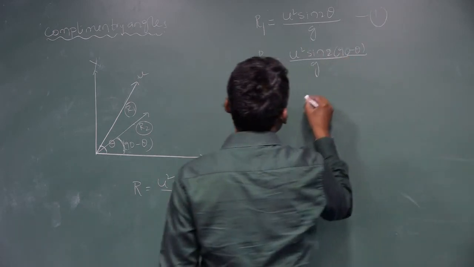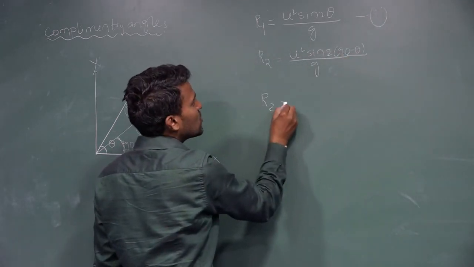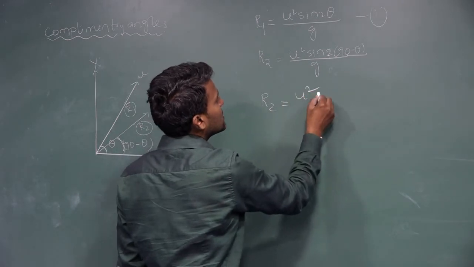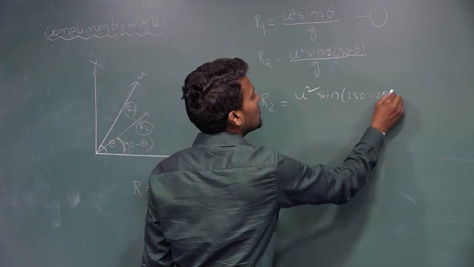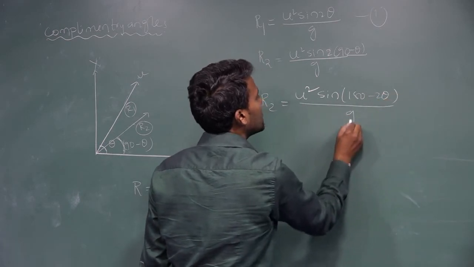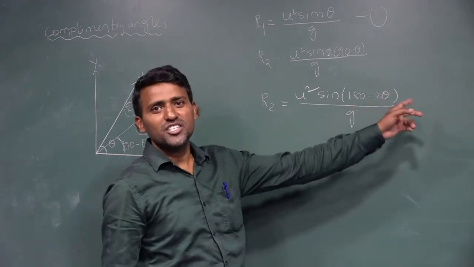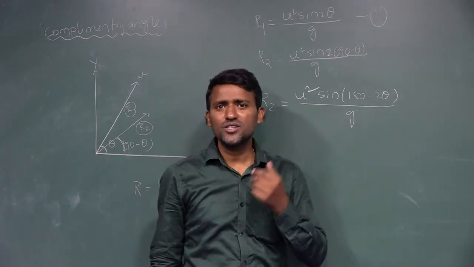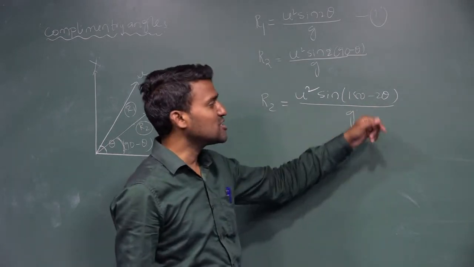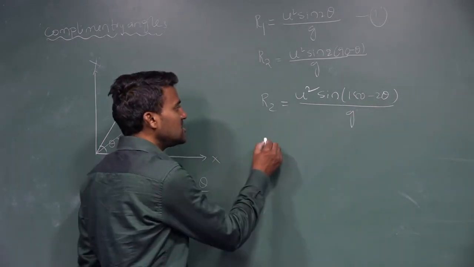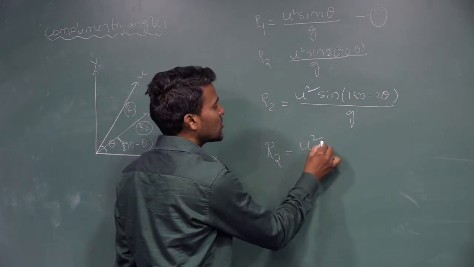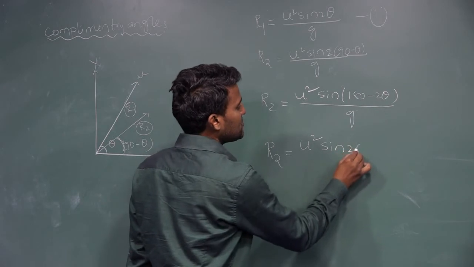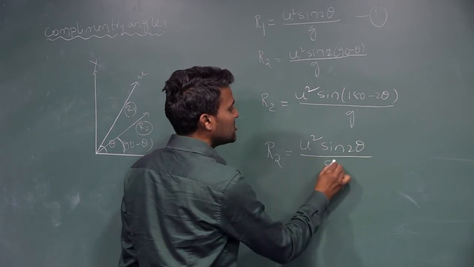Now multiply by the 2 here. R2 is equal to u square sin of 180 minus 2 theta divided by g. Sin of 180 minus 2 theta is in the second quadrant, so sin of 180 minus 2 theta is equal to sin 2 theta only. So R2 is equal to u square sin 2 theta divided by g.